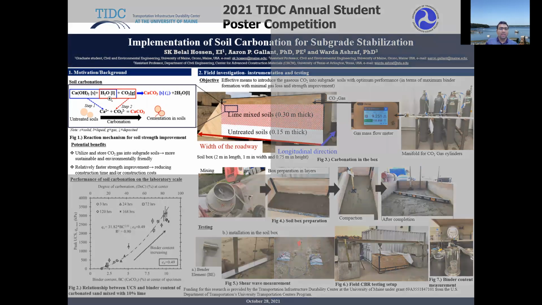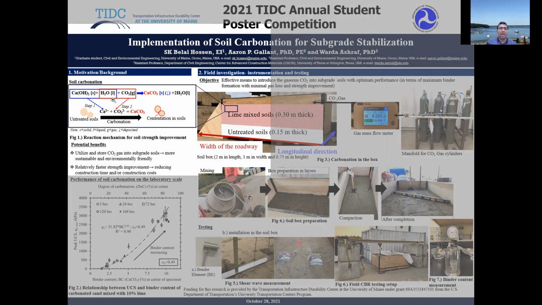So soil carbonation is the process of introducing carbon dioxide gas into soil in presence of water and alkaline sources. Unfortunately, soils in Maine and other New England states are alkaline deficient, so they require mixing in an alkaline source. For example, in our case, we considered hydrated lime.